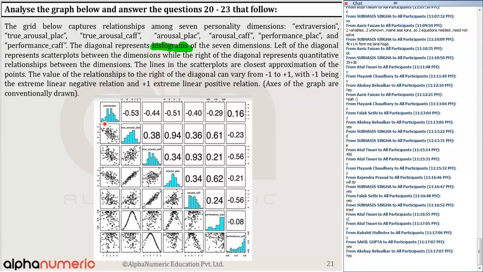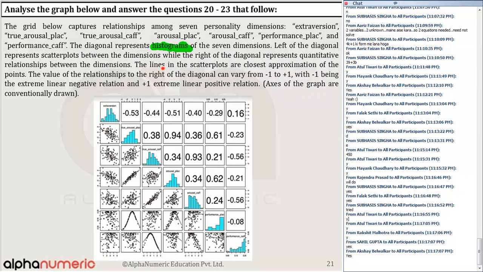So this bar graph, okay? Like this one, if you can see, these are at the top two. So this is its frequency. This value is repeating the maximum number of times. Left of the diagonal, it represents a scatter plot. Your points are given between the dimensions, while the right of the diagonal represents the quantitative relationship between the dimensions. Okay, these are the different dimensions.